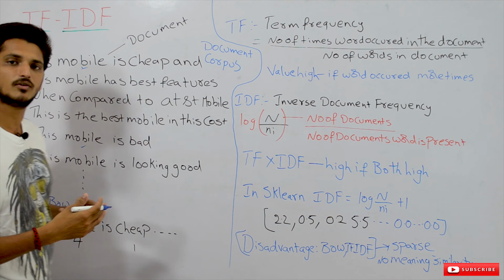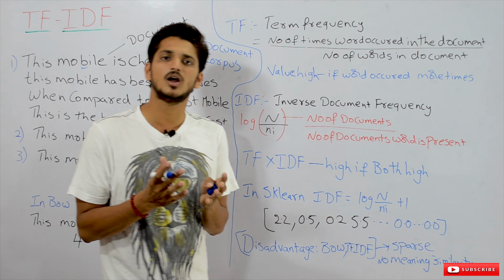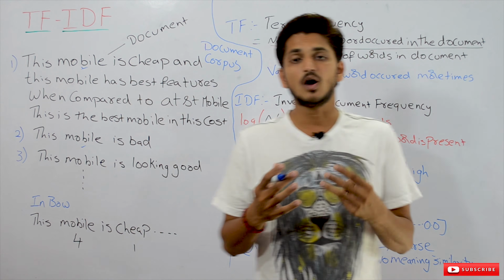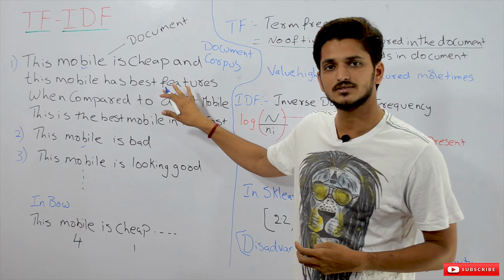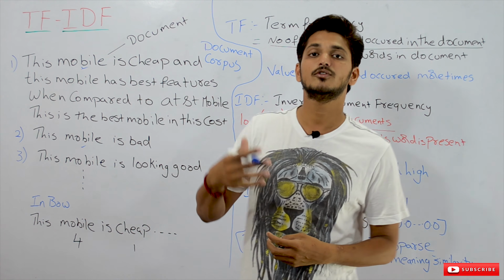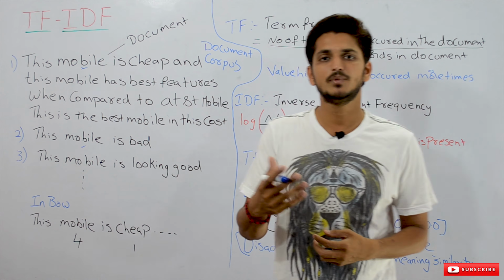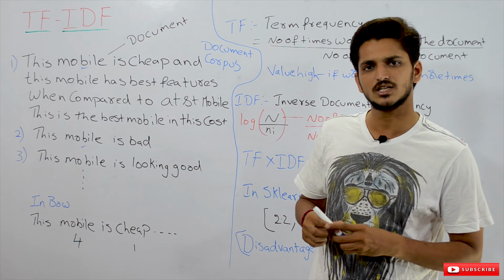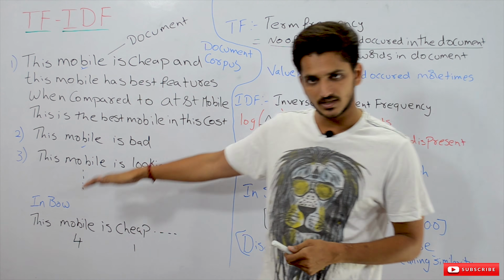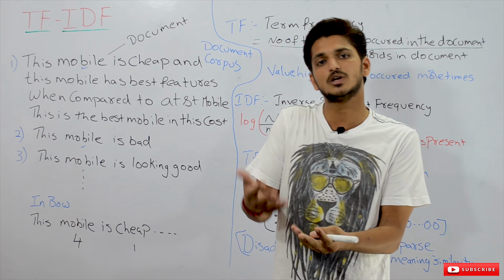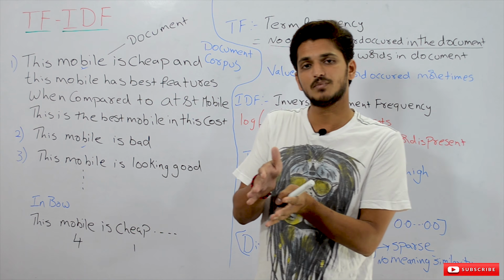In almost all the documents we have the word mobile. So can I use that word for analyzing my feedbacks? No, I cannot. Why? Because mobile is present in almost all the documents. It is present in positive documents, and it is present in negative documents.